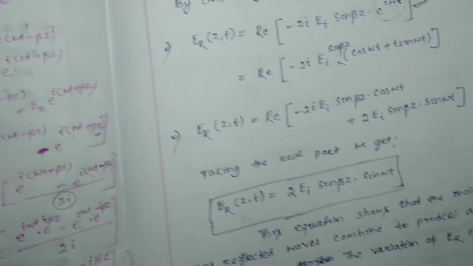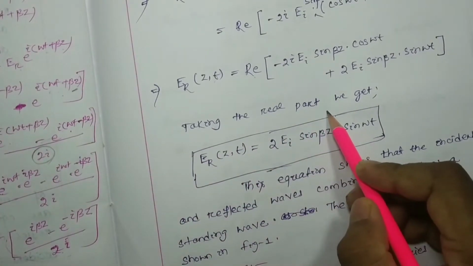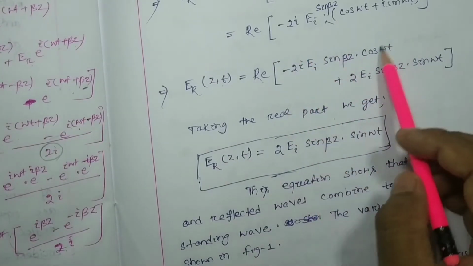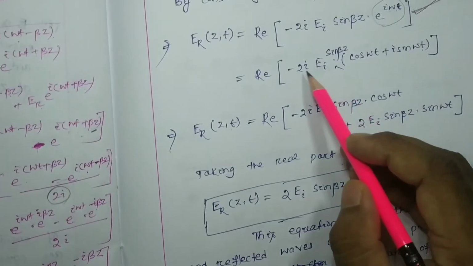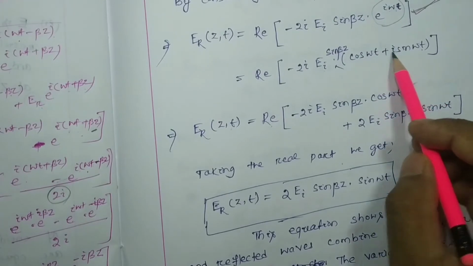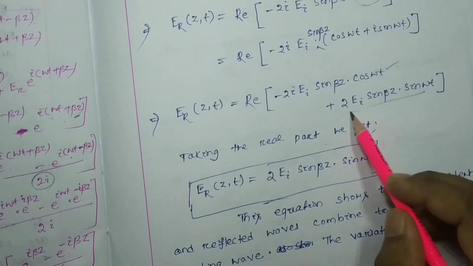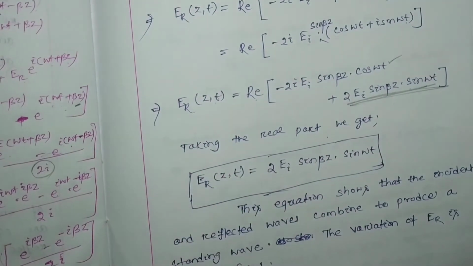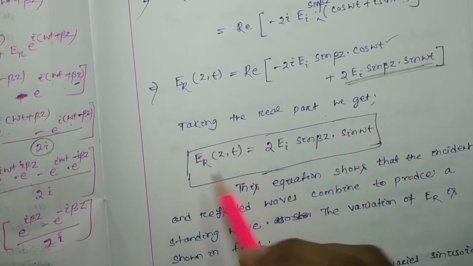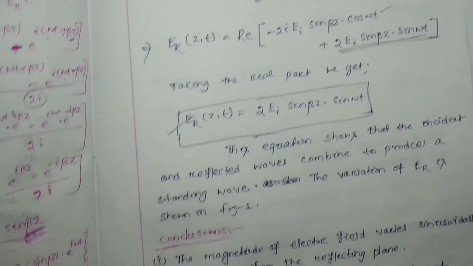By taking the real part, we get Er(z,t) equal to: multiply minus 2i Ei sin beta z with cos omega t and i sin omega t; since i squared is minus 1, we get plus 2 Ei sin beta z sin omega t. So this is our resultant electric wave after reflection by a perfect conductor.